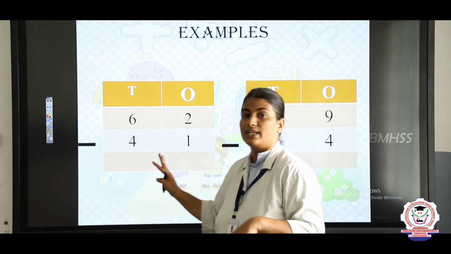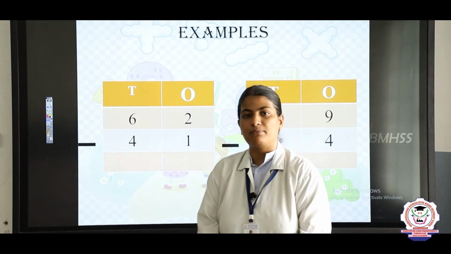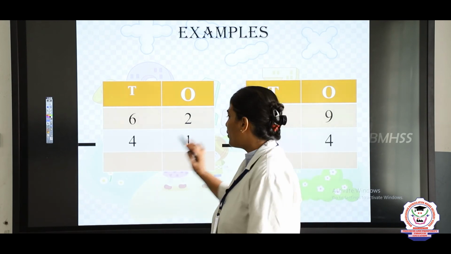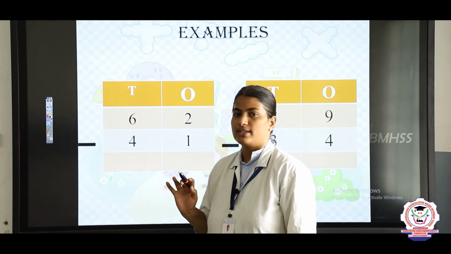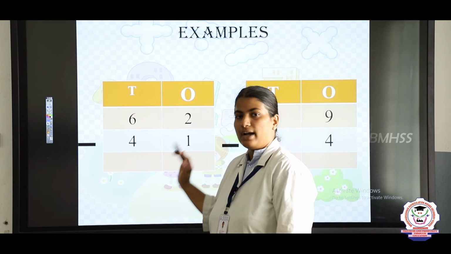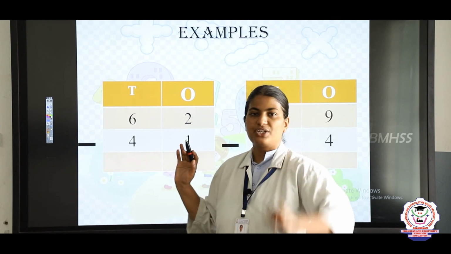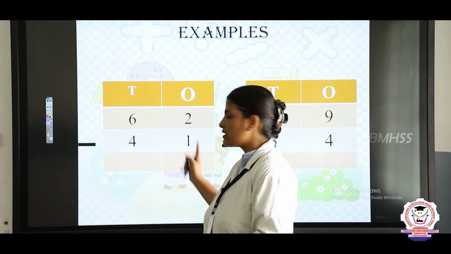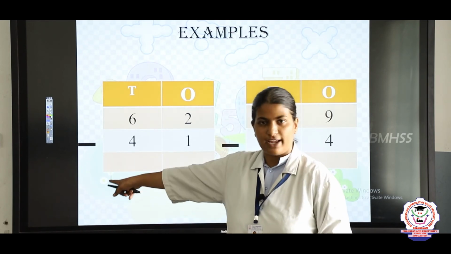Let's do the first sum. Here what is the number we are using, children? 62 minus 41. Okay, so we are going to subtract 41 from 62. Darshan, tell me which side we want to subtract first, tens place or ones place? Tens place?